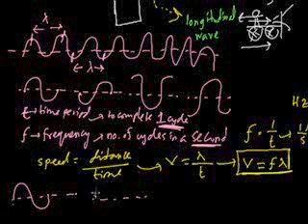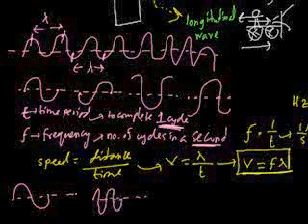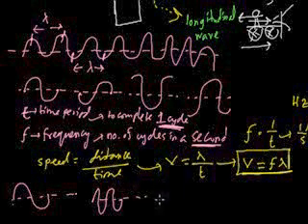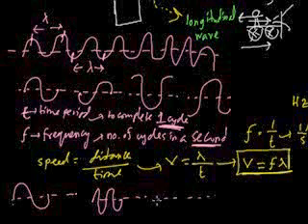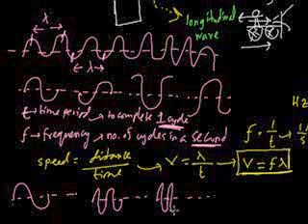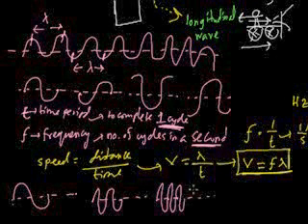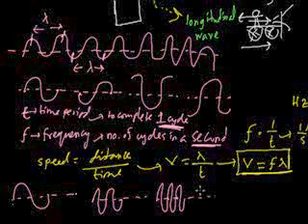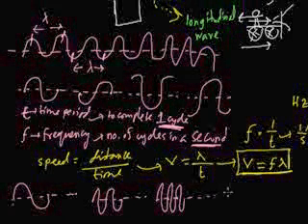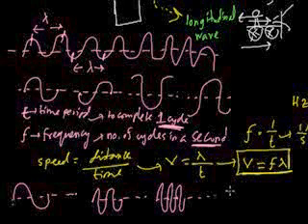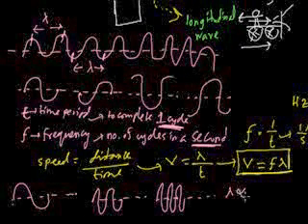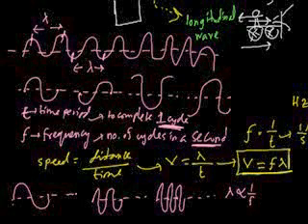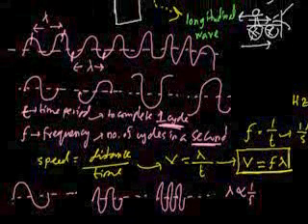In the same time period, this one travels 2 wavelengths, so f equals 2 Hertz. This again in 1 second travels 3 wavelengths, so this is a frequency of 3 Hertz. So the shorter the wavelength, the higher the frequency. So you can say that f is inversely proportional to wavelength, or wavelength is inversely proportional to f. That is how it works.